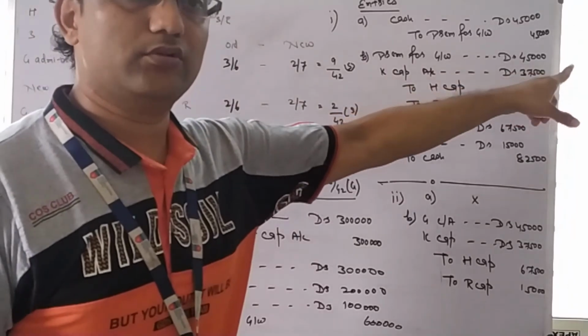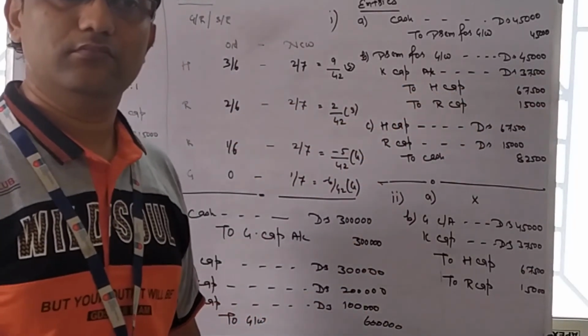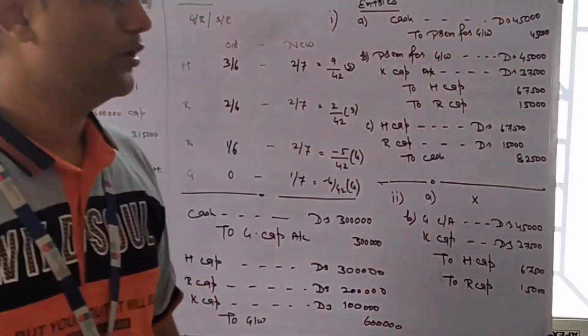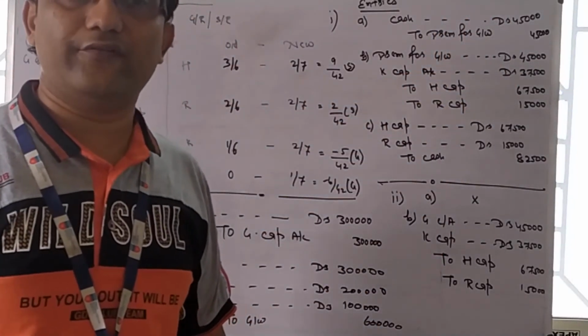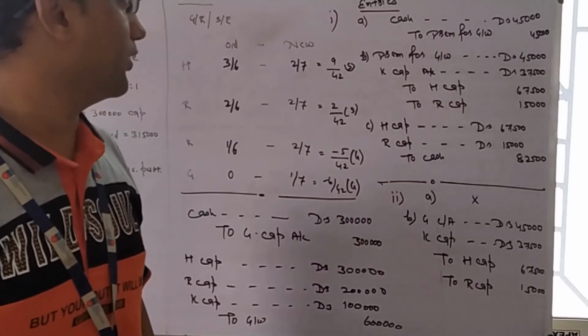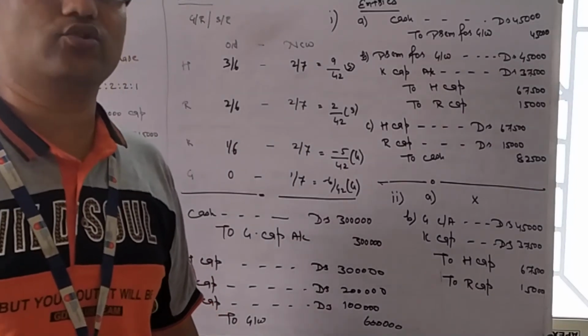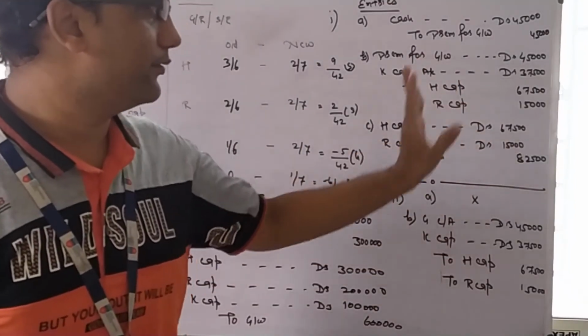He will bring that amount. H capital, R capital. So this full amount, 45,000 plus 37,500, will be distributed among the sacrificing partners in the sacrificing ratio, 9/42 to 2/42. That means it will be divided in the 9:2 ratio.